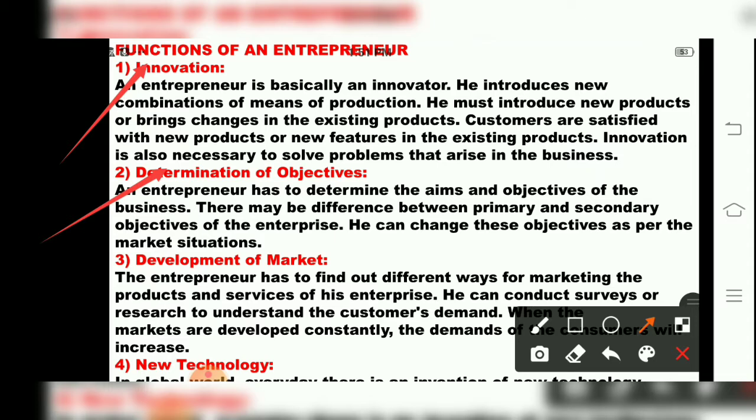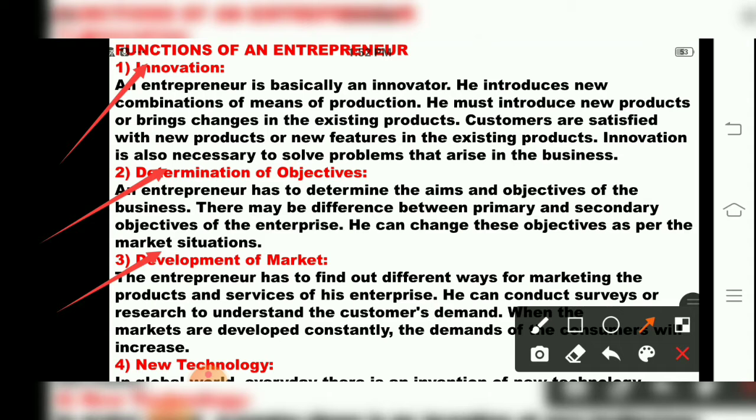Then the third function of an entrepreneur is development of market. Now, the entrepreneur has to find out different ways for marketing the products and services of his enterprise. So he can conduct surveys or research to understand the customers' demand. So when the markets are developed constantly, the demands of the consumers will increase. So development of market over here.